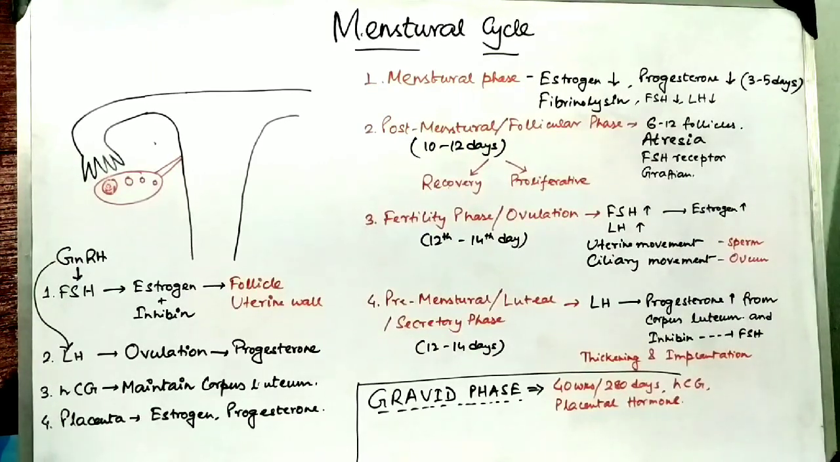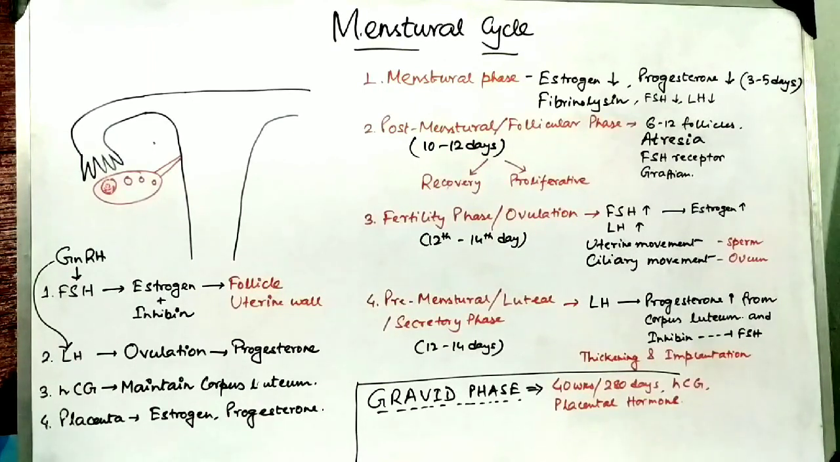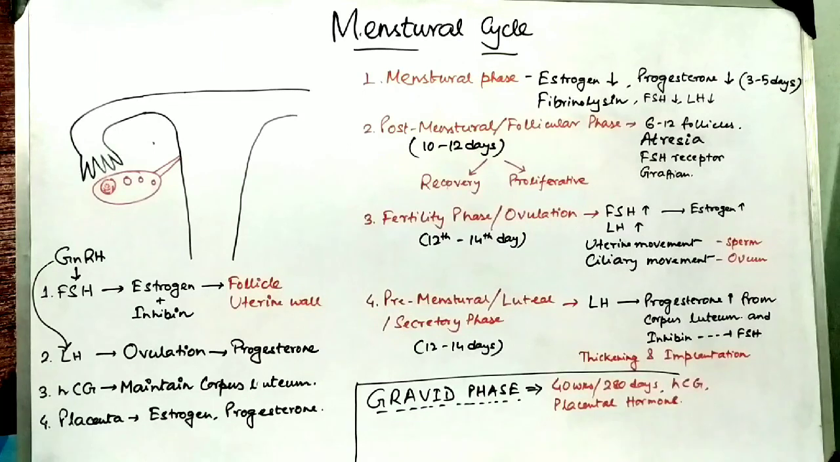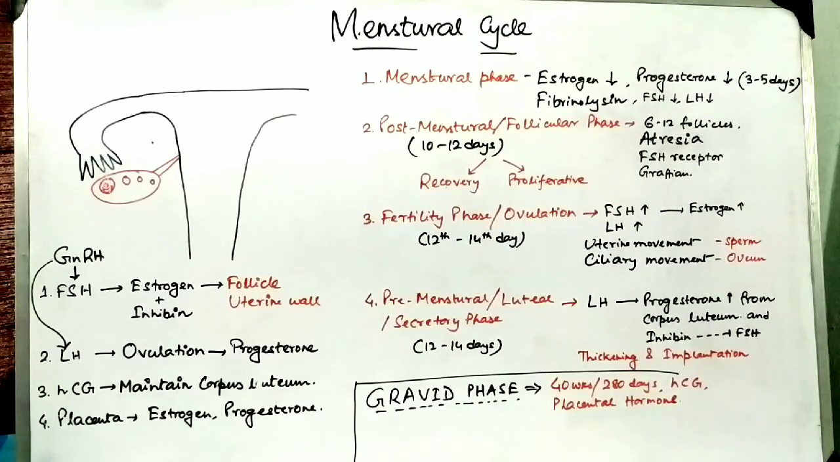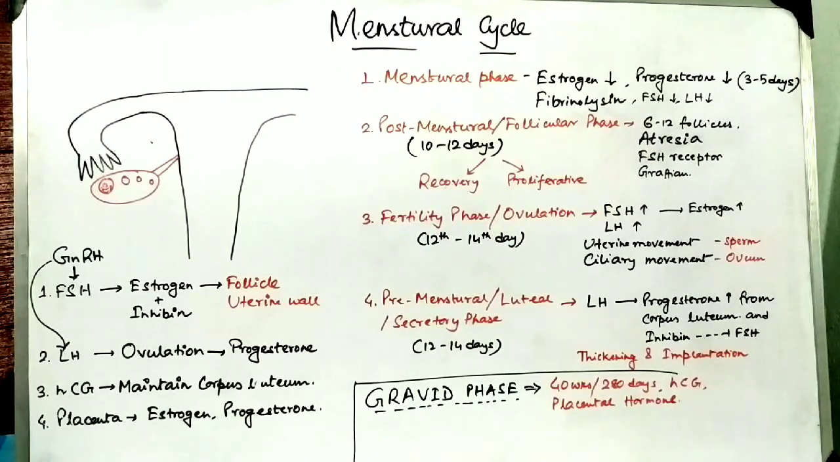When implantation occurs, the phase is known as the gravid phase. The gravid phase or the gestation period is 40 weeks or 280 days. At that time, the HCG or the placental hormone gradually forms the placenta and maintains the uterine wall. This is the menstrual cycle.